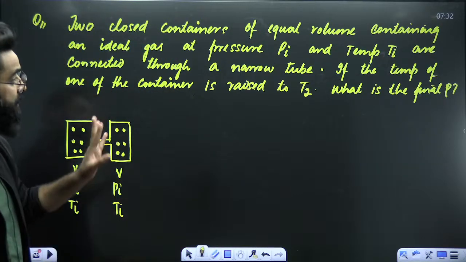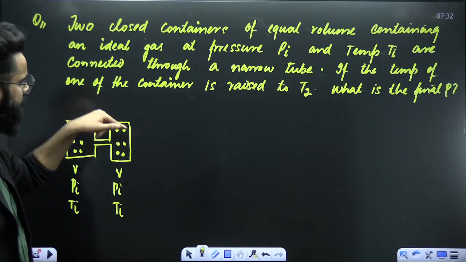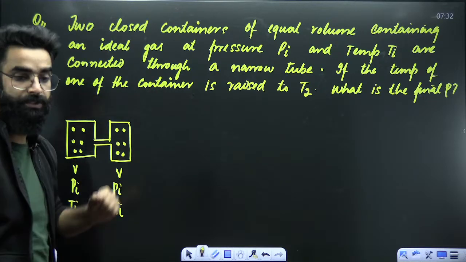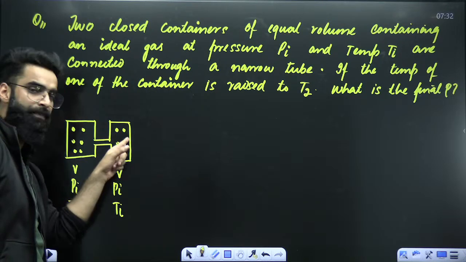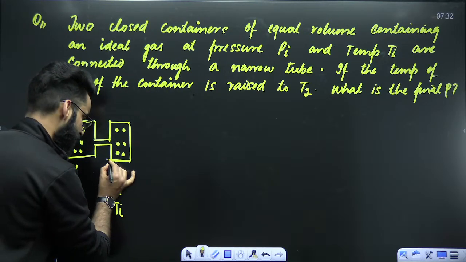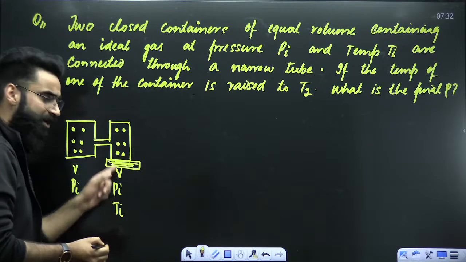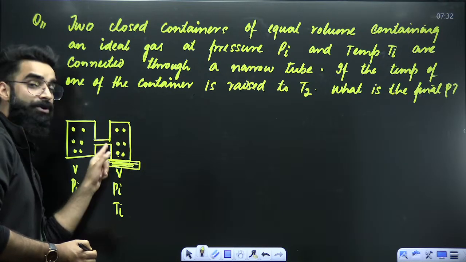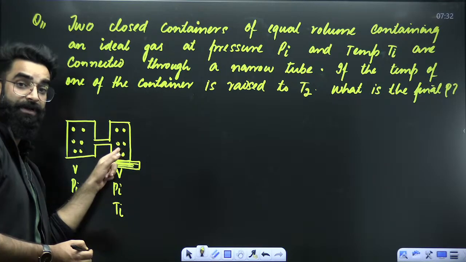Perfect. Now the question says, if the temperature of one of the containers is raised to T2. Now imagine that you are raising the temperature of this chamber. Imagine that you are using a source. With the help of the source, you are maintaining the temperature of this particular chamber at T2. Initially its temperature was Ti. Now you are raising its temperature.